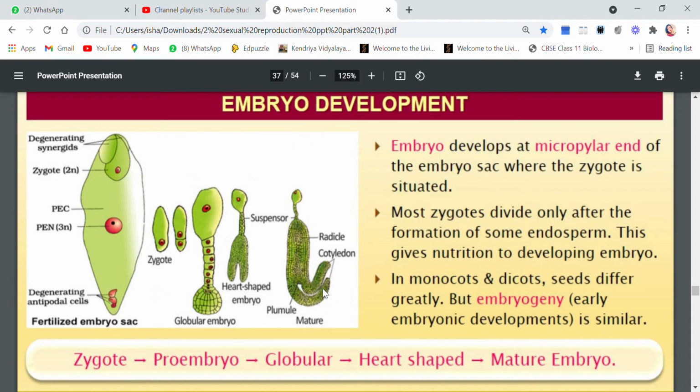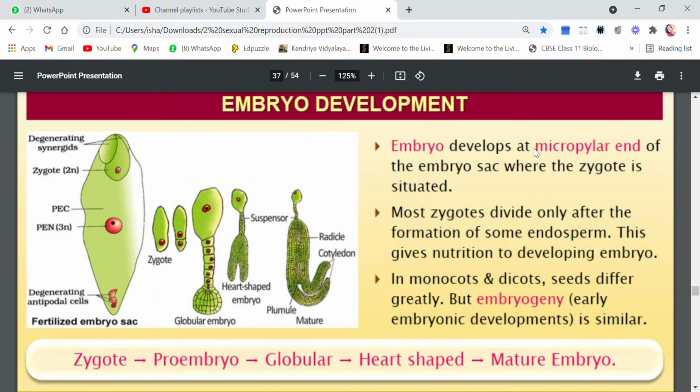You see, these are the cotyledons. This is the plumule. This is the radicle, from where the roots will arise, and from plumule the stem will arise. So as you see, this is the fate of the zygote. This is how zygote will get converted into mature embryo.